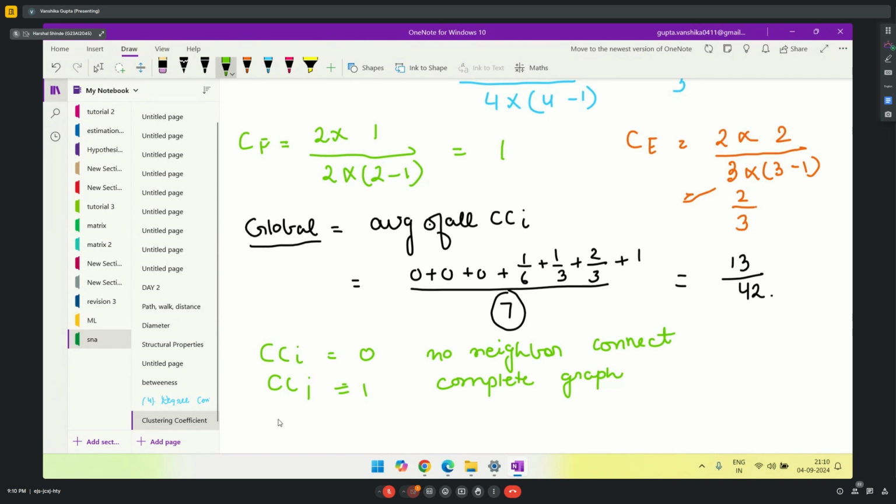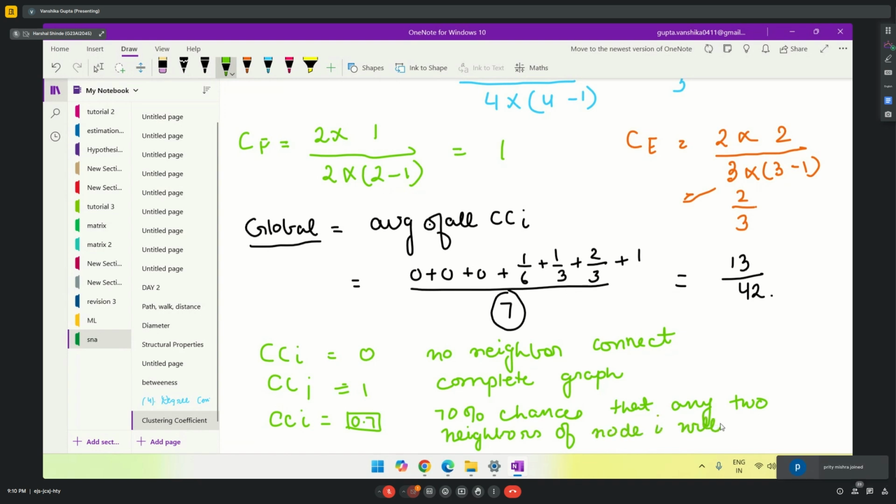If I get any other value other than 0 and 1, let's say my value is 0.7, this means there are 70% chances that any two neighbors of node i will connect to each other.